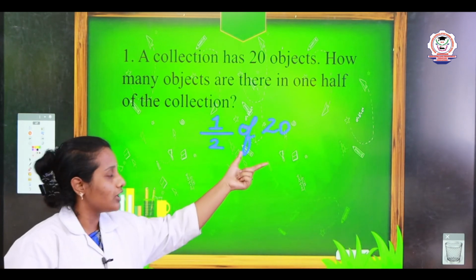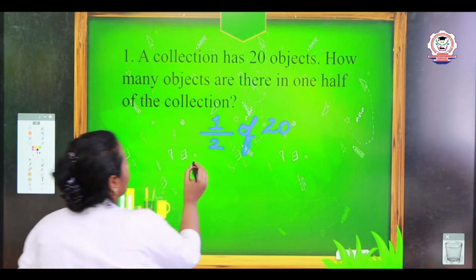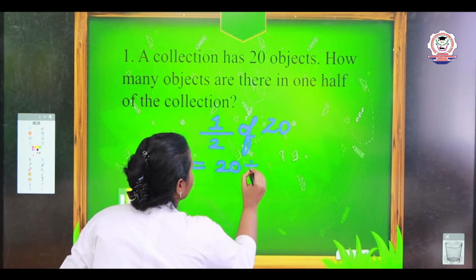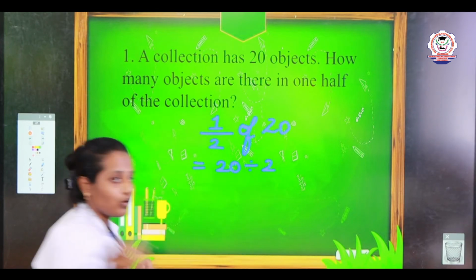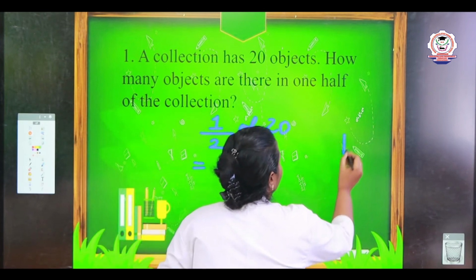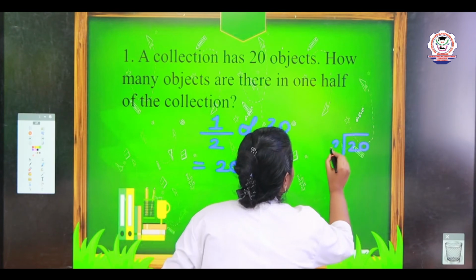So, we will divide 20 objects by 2. We already know how to divide, my children. Let's see how we will divide. We will divide 20 by 2.